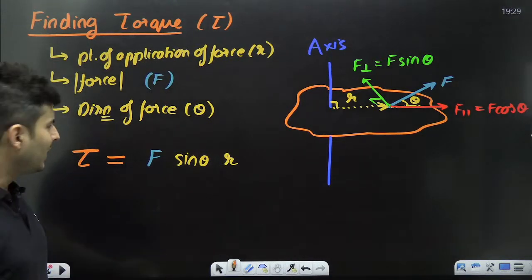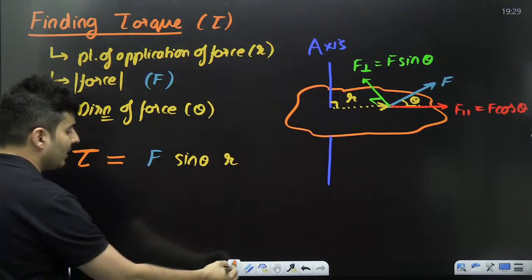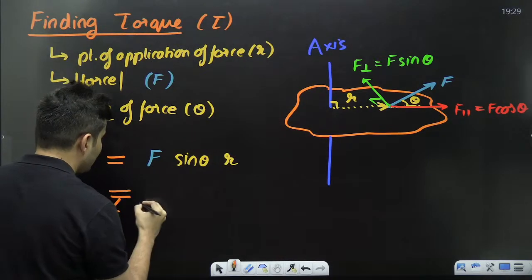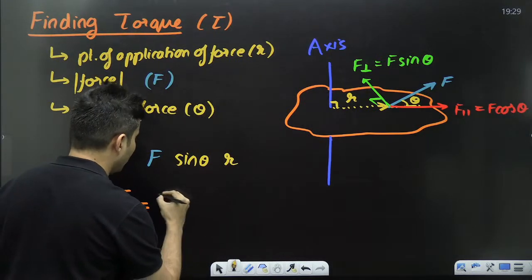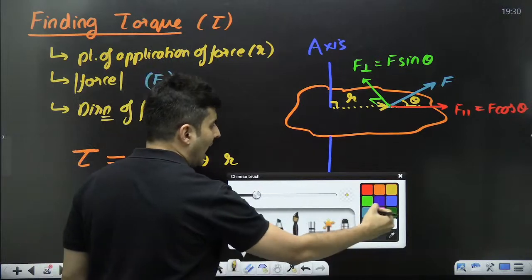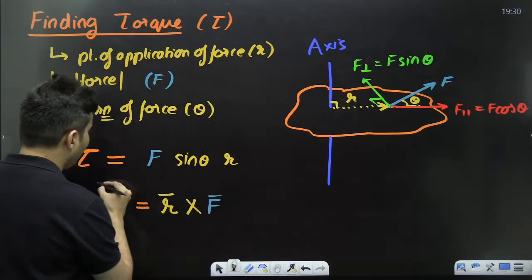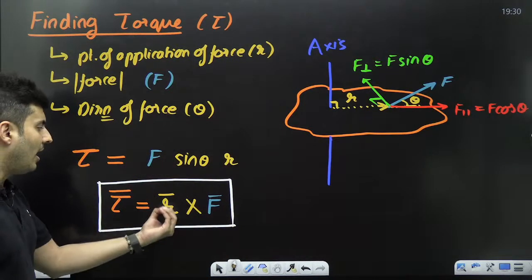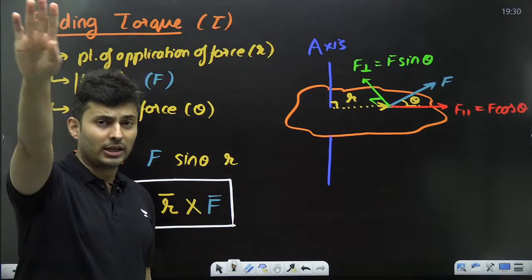Now, F is a vector, R is a vector, even torque is a vector. Actually speaking, torque is nothing but the cross product, or the vector product, of the position vector and the force itself. This is the way in which you actually define torque. Torque is R cross F. So remember the cross product.